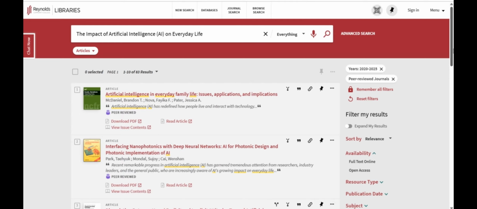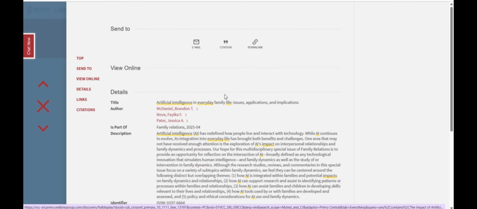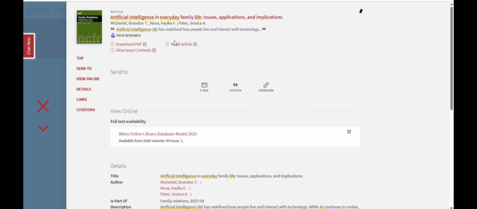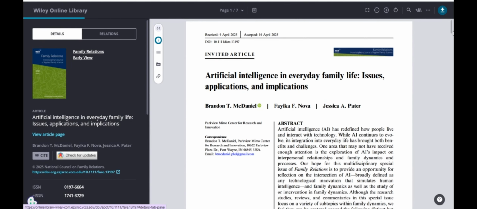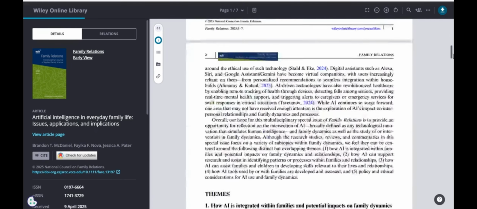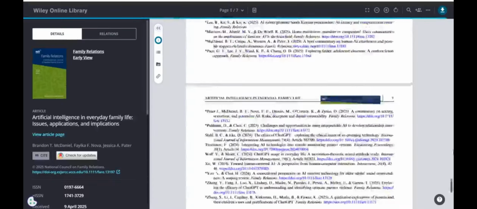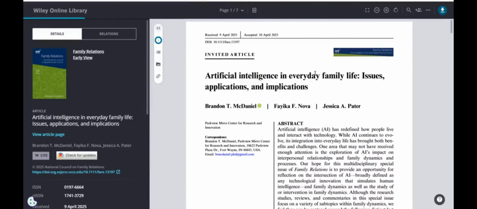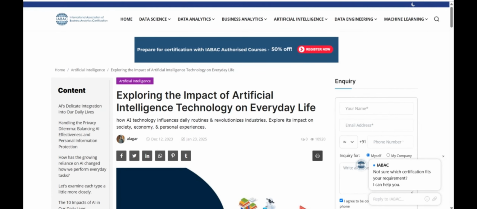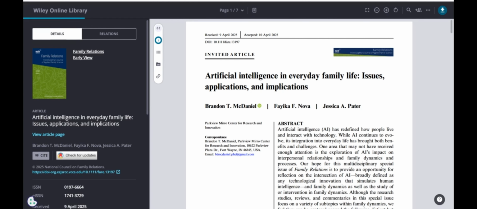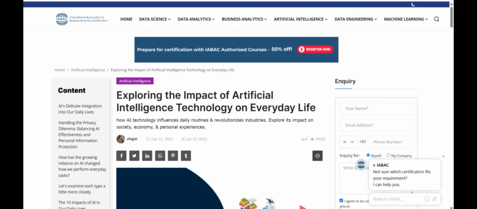Now, any of those articles is reliable. You can choose any of them. Let's choose the first one. Once you click, you have a lot of information here, but you can download the PDF. When you click on download the PDF, Reynolds Library will connect you to that article. So this is the full article from a very reliable scientific journal. Now, we have the first one from Google, and we have the second one from Reynolds Library. Do you still remember this one? So we searched in Google, and then we searched here. Let me put both of them next to each other.